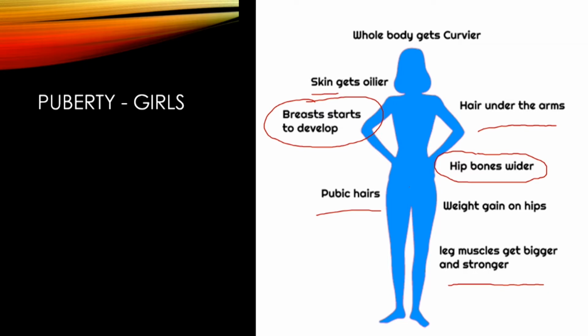Now then, if we think a bit more about what causes these changes, you're going to find that in girls we've got estrogen. Estrogen is produced by the ovaries and causes a lot of these changes to take place. There is also another hormone involved called progesterone, which is more to do with the menstrual cycle, which I'll come back to later on.